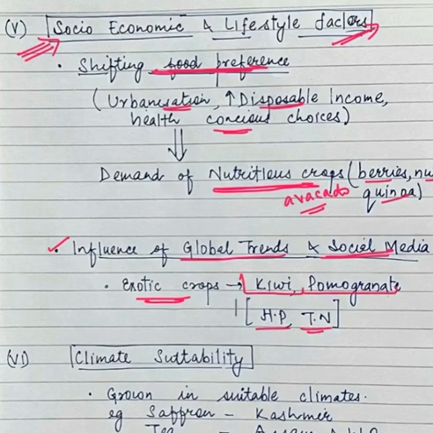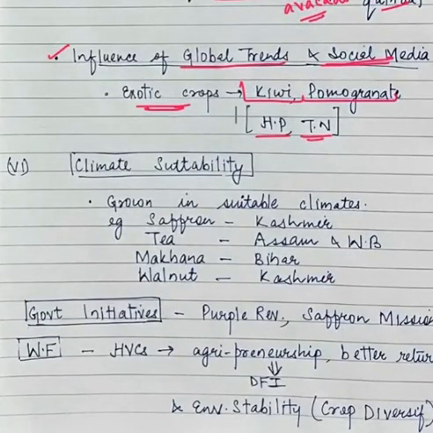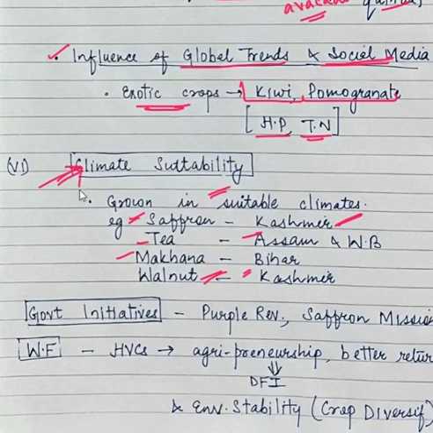Then next, climate suitability. That's the most important, that we will be growing high value crops only in those areas in which we have suitable climate. For example, saffron will be grown only in Kashmir, it will not be grown in Andhra Pradesh. Tea will be grown in Assam, West Bengal, makhana will be grown in Bihar, walnut will be grown in Kashmir. So climate is also a factor which decides moving towards high value crops. So these are the factors which would decide whether a farmer would go towards high value crops or not.